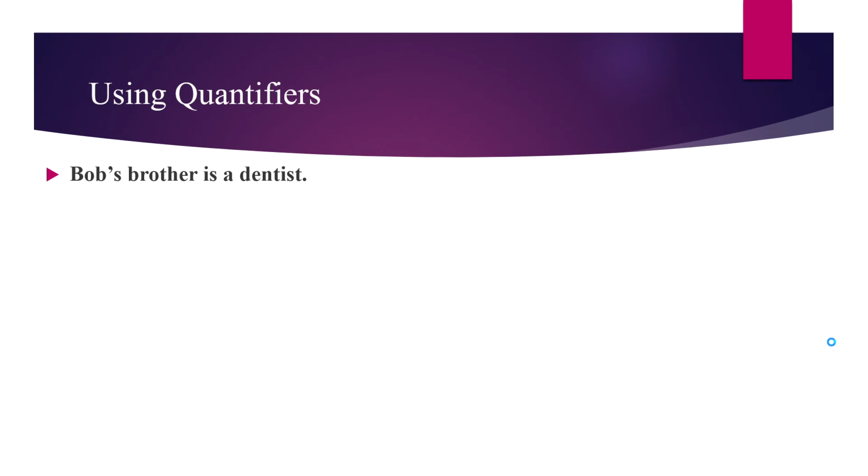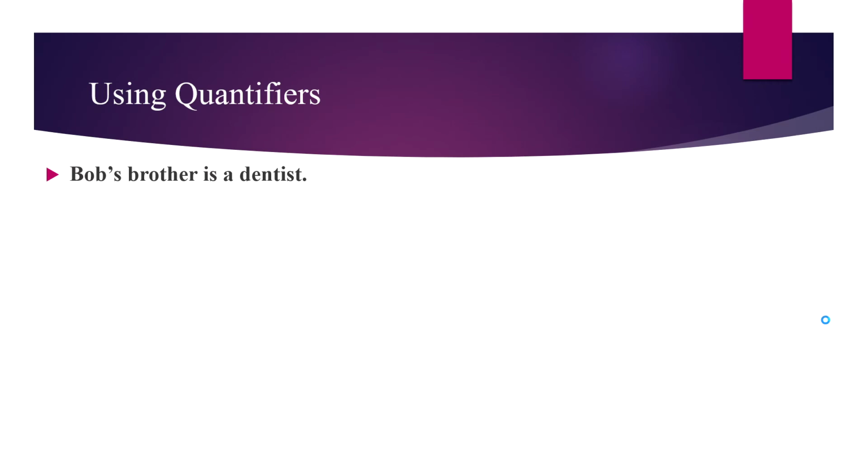This example looks a bit different from the ones we've done already. It looks like we have a clear subject for the sentence, Bob's brother. But Bob's brother is a description, not a proper name, so we can't use an individual constant here. Instead, we're going to need to use quantifiers and variables and build that description, brother of Bob, into the quantified sentence.